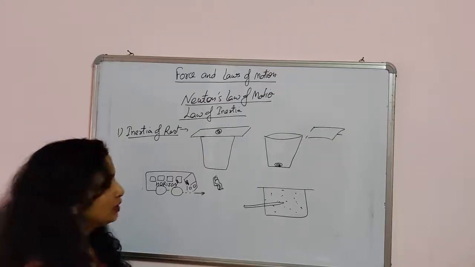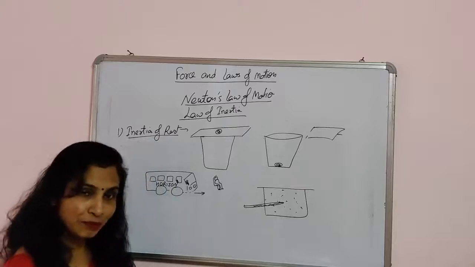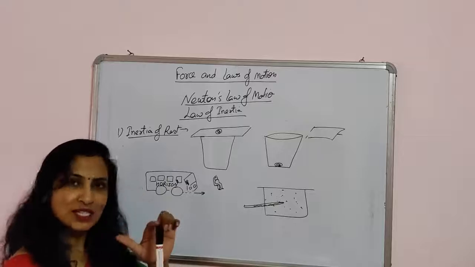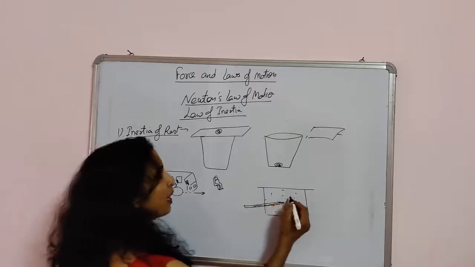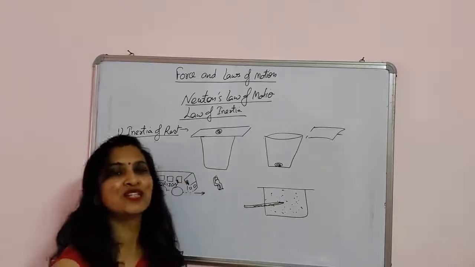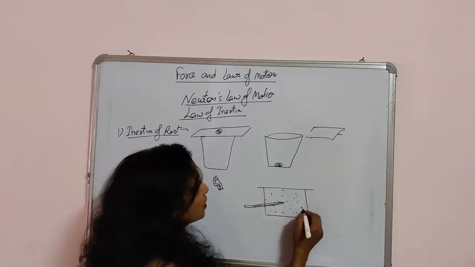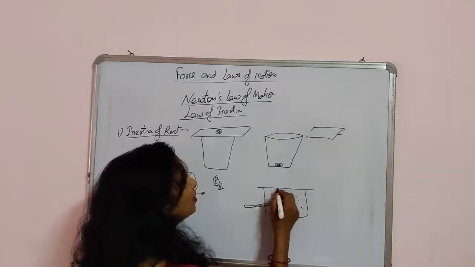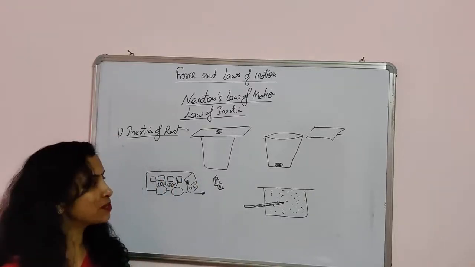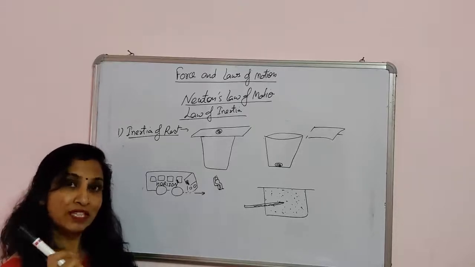Now what will happen? This carpet along with this stick comes in motion. When we beat a carpet with a stick, the carpet comes in motion with this stick, but the dust particles which are present in the carpet remain at rest due to the inertia of rest, and they fall down due to gravity. So this is one of the applications of why the dust particles of the carpet are removed by beating it with the stick.